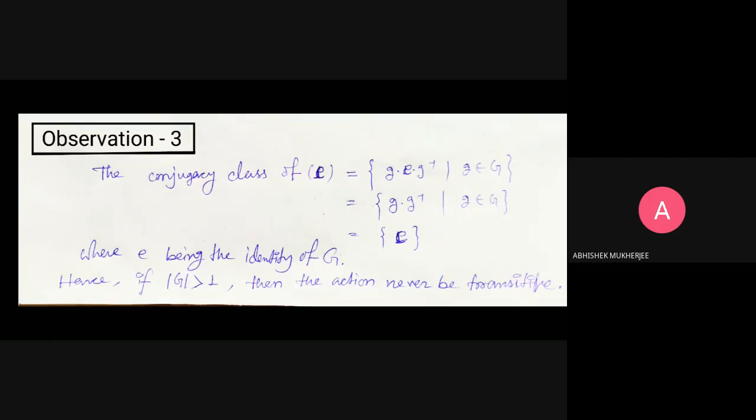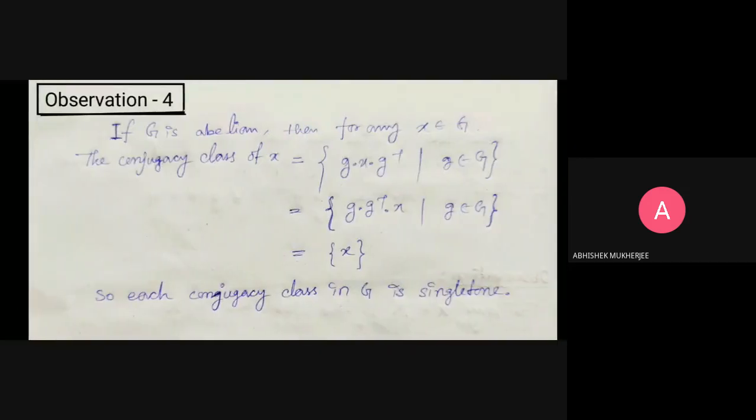Because this group action consists of an orbit of order 1. Observation 4: if G is an abelian group, then for any x belongs to G, the conjugacy class of x is equal to gxg inverse such that g belongs to G. Since it is commutative, that means abelian, x and g inverse commute, and this becomes g dot g inverse dot x, and this becomes singleton x again.